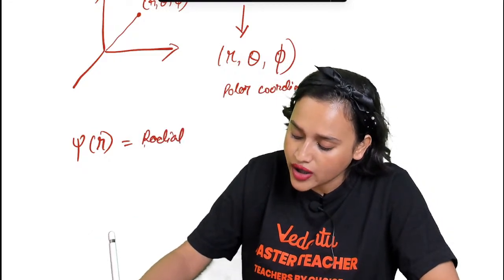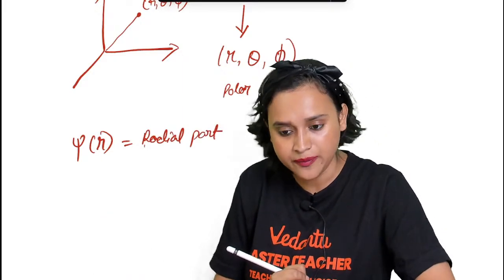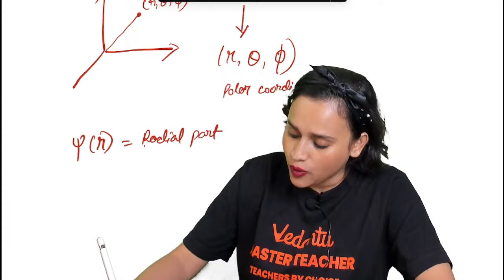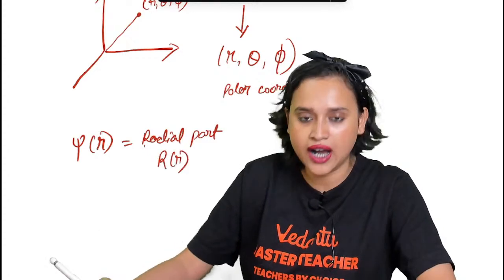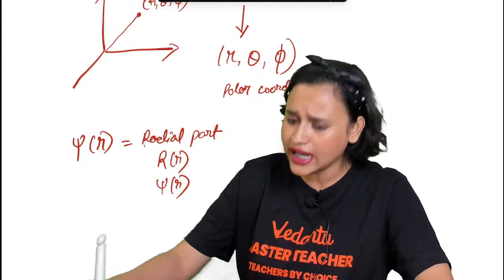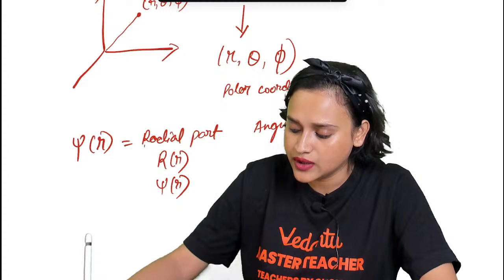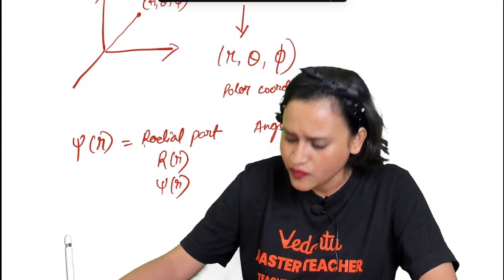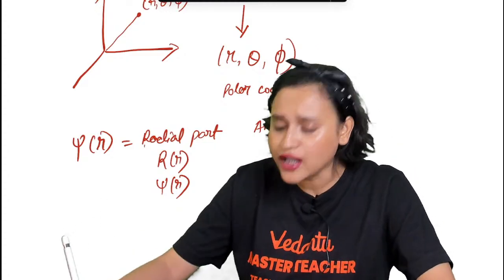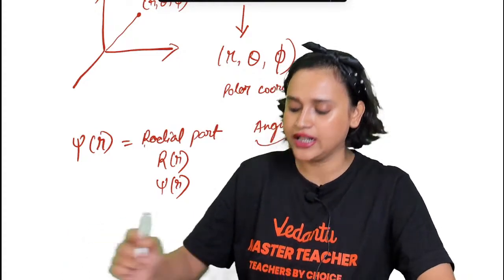One will be your radial part, where you will be getting R of r. And the other part will be your angular part. It will signify some angle, my dear student.